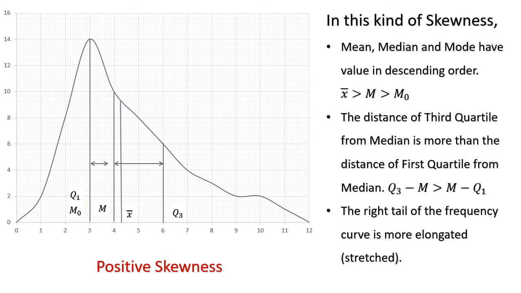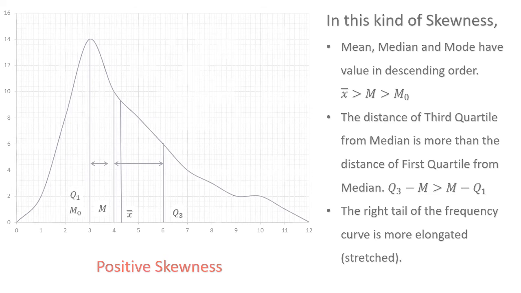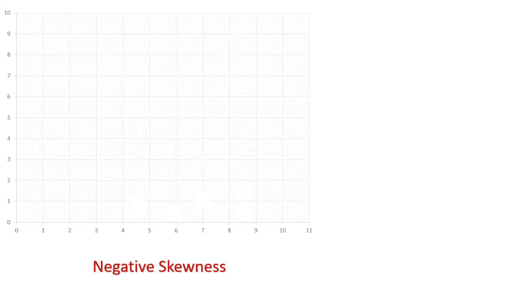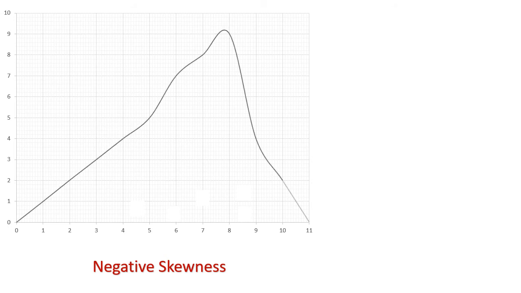At the exact opposite of it, we have a negatively skewed distribution. As you can see from the diagram, a negatively skewed distribution is naturally the opposite of the positively skewed distribution.